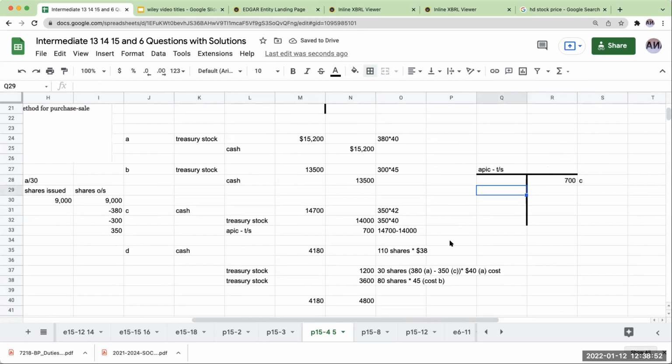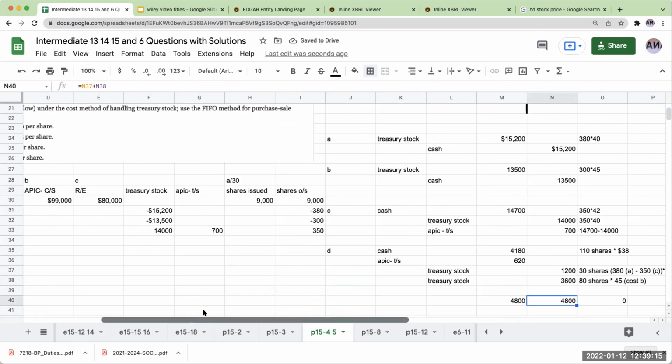So what I want to do first is exhaust that amount. Over here, I've got 620, so I'm going to debit additional paid in capital treasury stock for 620. And when I add these two up, I'm going to get to the 4,800.